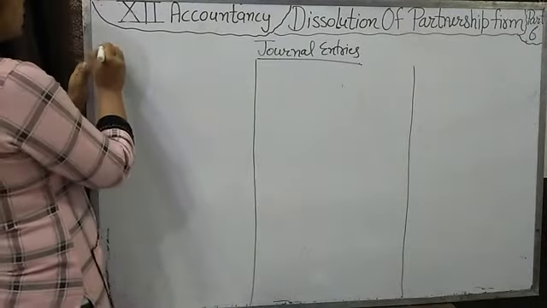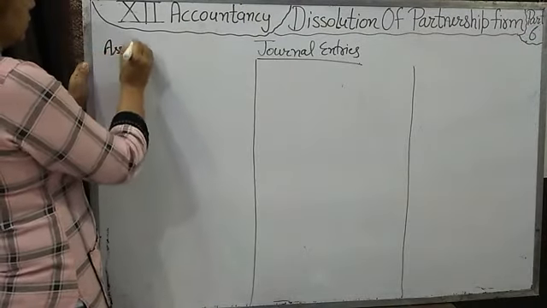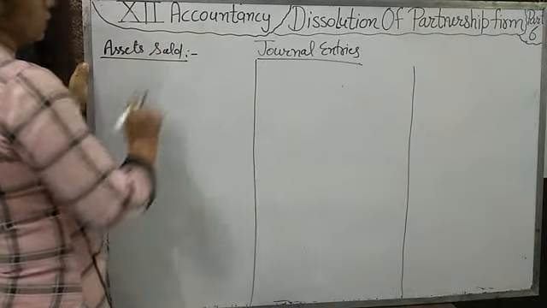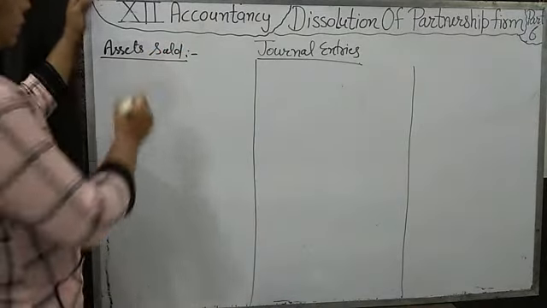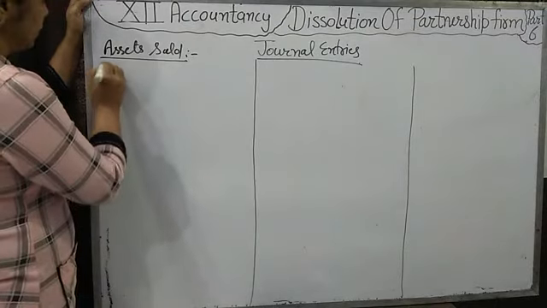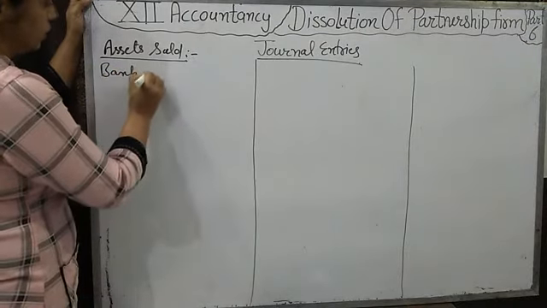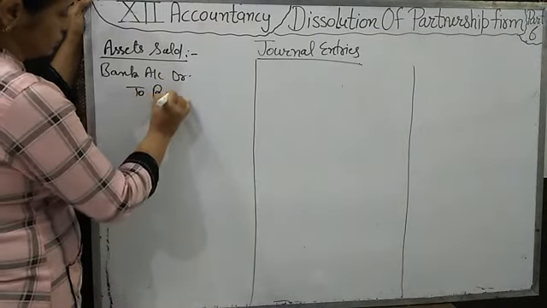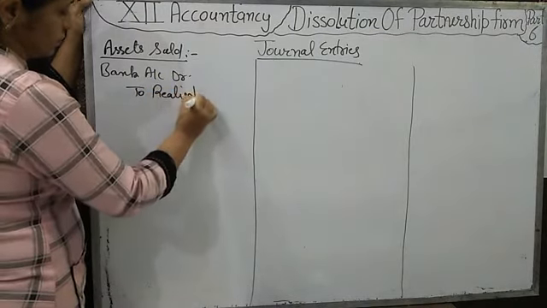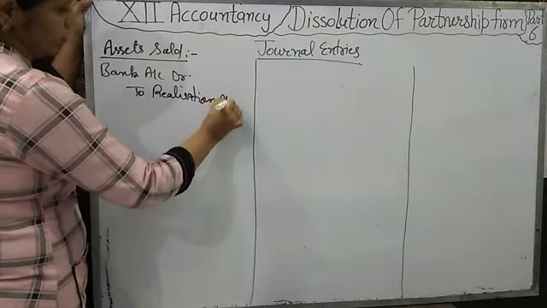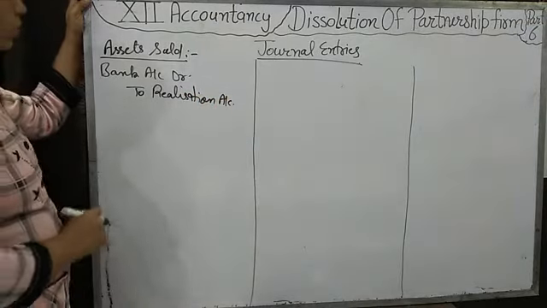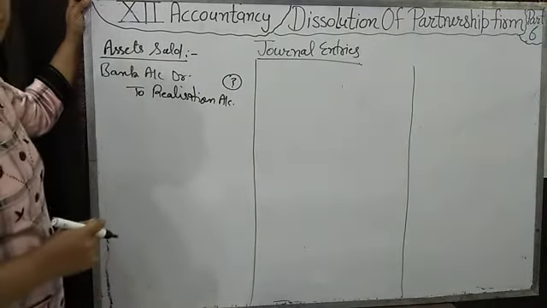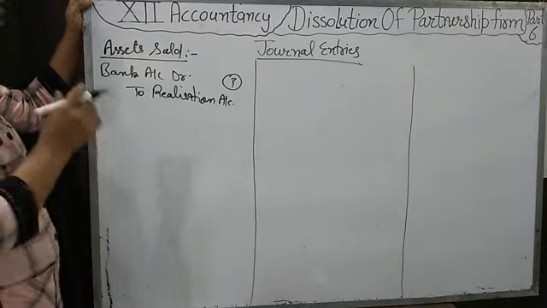When any assets are sold, you can note down the journal entries. If any asset is sold, then we pass the journal entry: bank account debit to realization account. This entry will be passed. Okay, and which amount will come? The amount at which we have sold that asset.